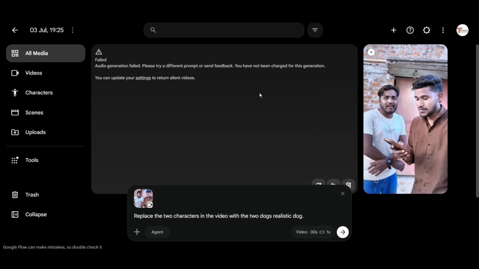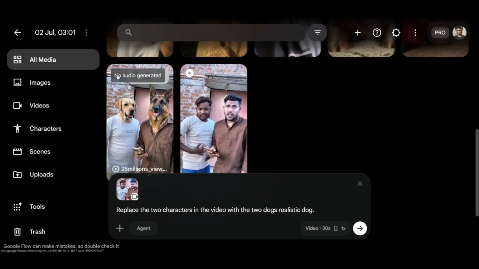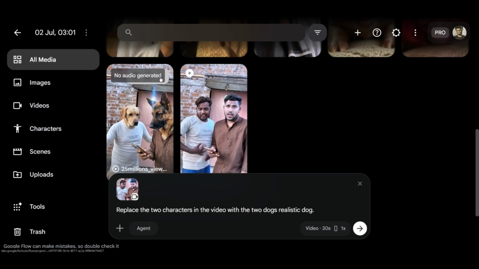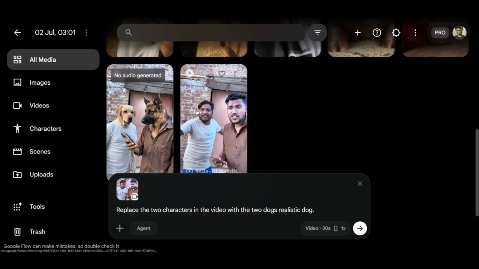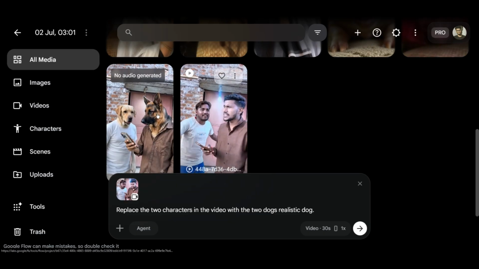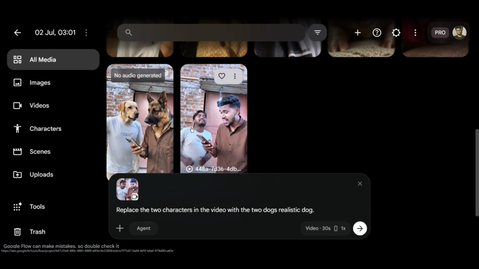Therefore, when you turn on Return Silent Video and generate, you will get a perfect video output without any error. The only difference will be that there will be no audio generated in that new video. The easiest workaround for this is that after downloading the new video, you can take it into any editing software and apply the sound of your original video onto it.